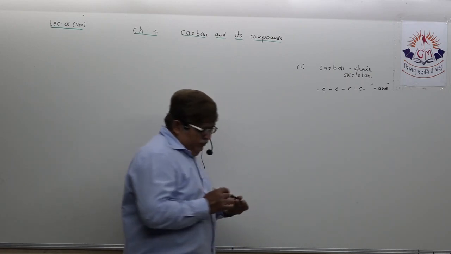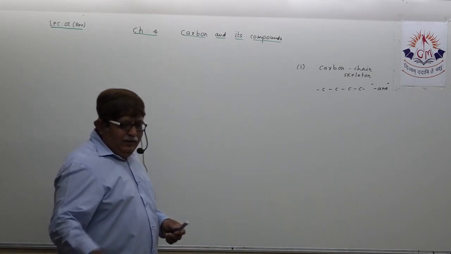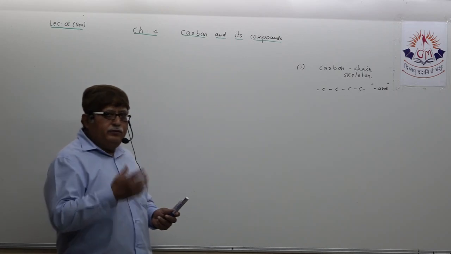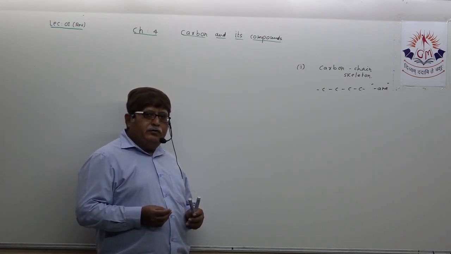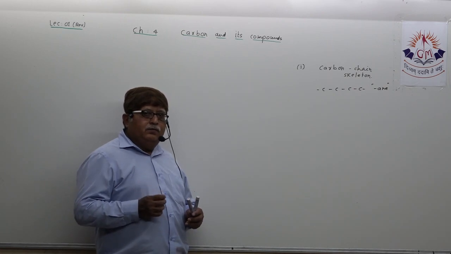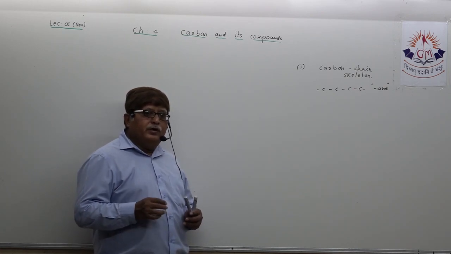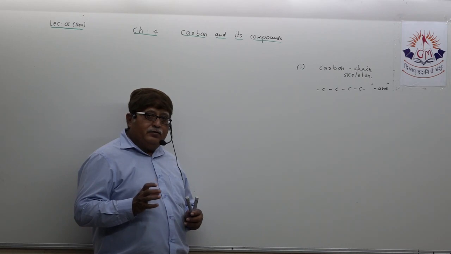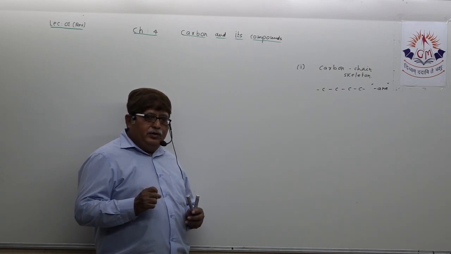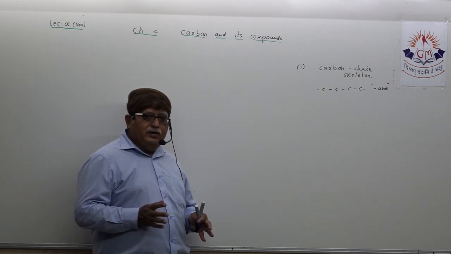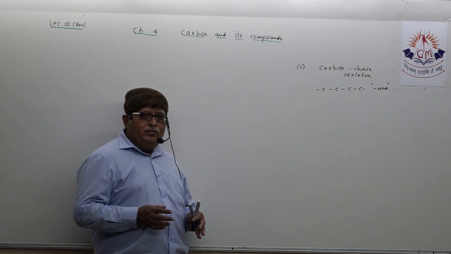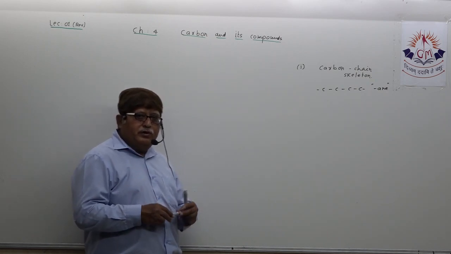Now, dear student, the second rule. I am highlighting these facts which we have already done in the regular lectures, but highlighting for your benefit so that you can understand it properly, because we want to practice nomenclature and naming the organic compound in such a way that you do not make any mistake at all.